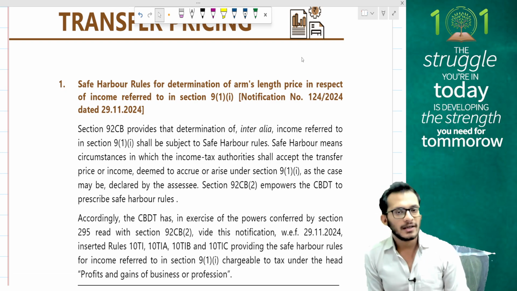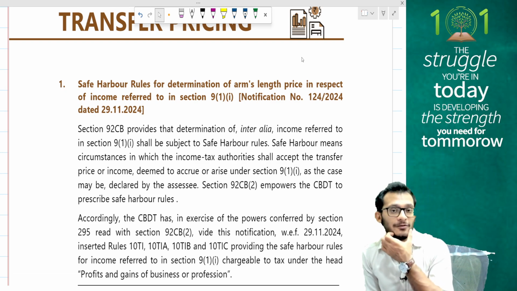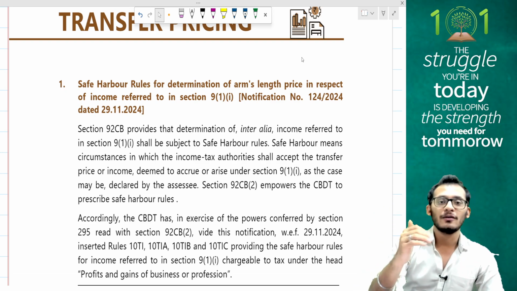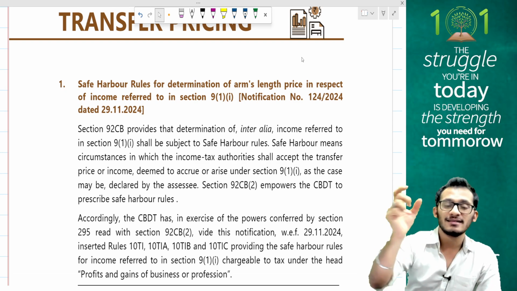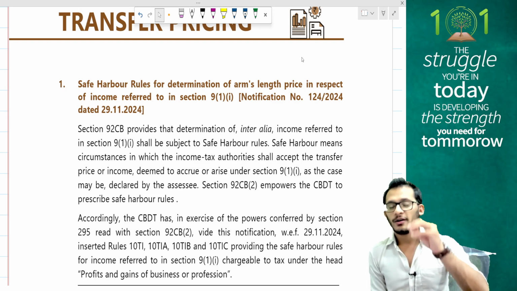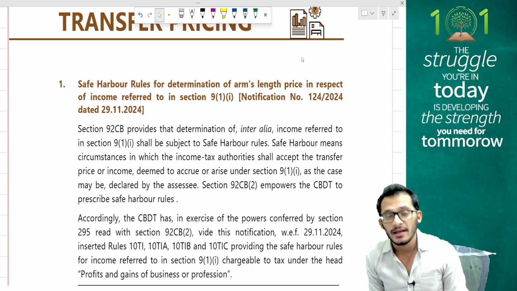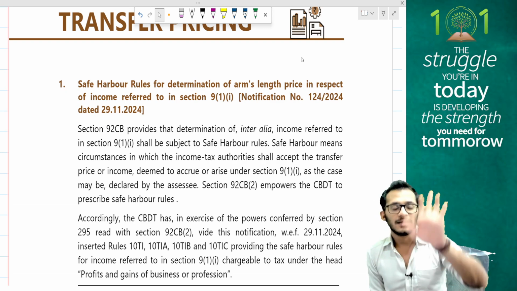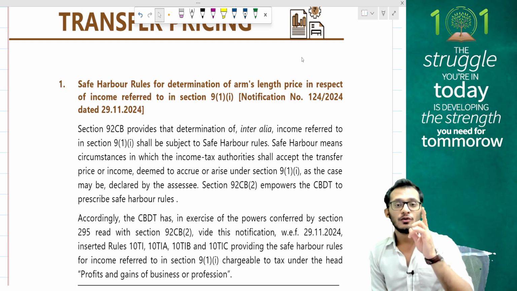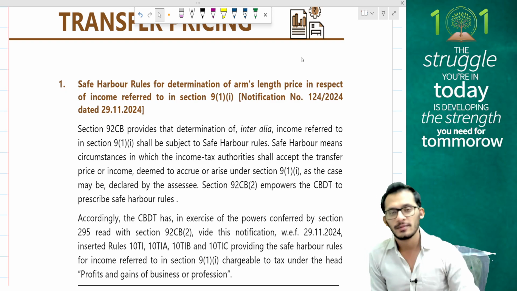To avoid all these complications, a new system was introduced in the transfer pricing system which was called safe harbor rules. Safe harbor rules is where the income tax department would voluntarily come forward and tell, for these lines of services, this is the margin which I expect out of you. If you are ready to accept those margins, income tax department will ask you to file an application before them, and in that application, if you promise them that I'm only going to do this level, I'm going to do at least this margin, a little bit more than that, you should never come and question me. Department will consent along with you and will never come and question you on those transfer pricing policies.